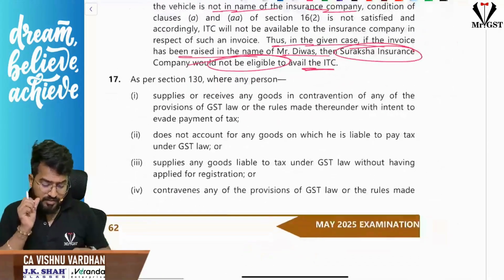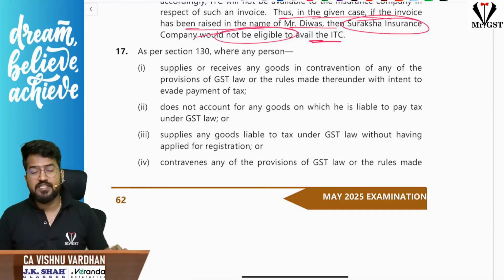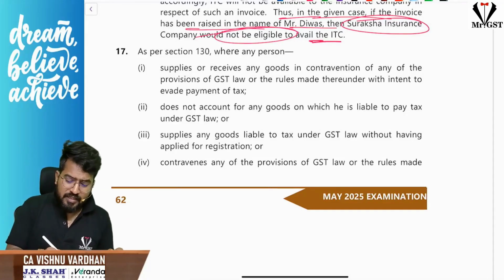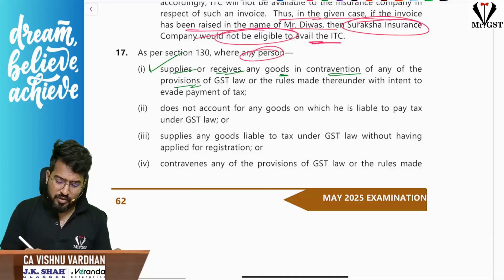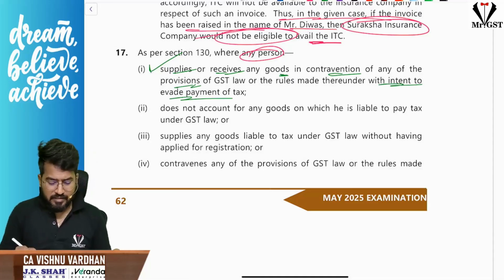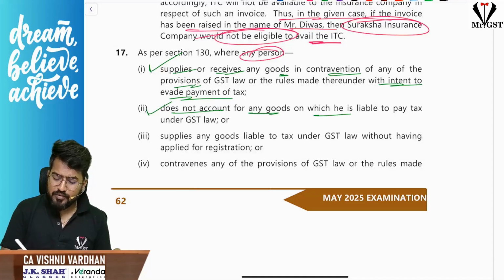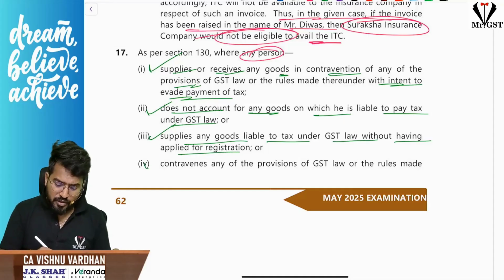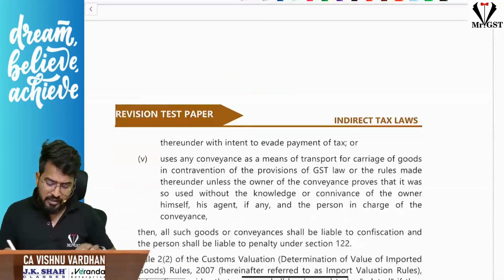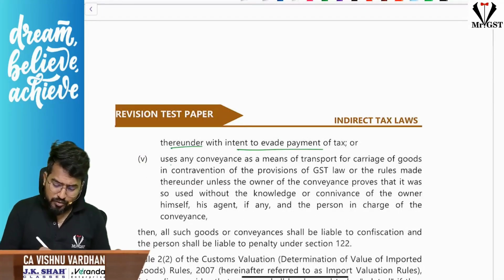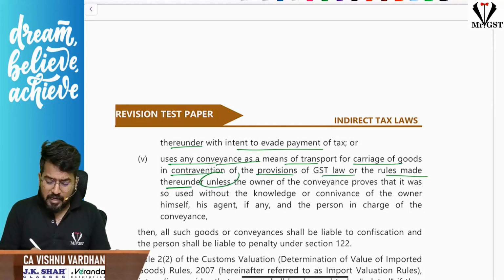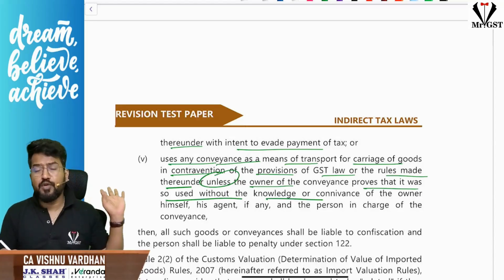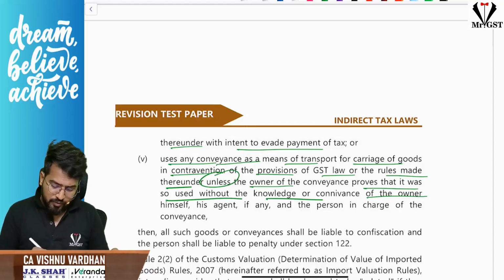Coming to question number 17. What are the cases where goods and conveyances are liable for confiscation under section 130? When any person supplies or receives goods in contravention of any provisions of this law with intent to evade tax, does not account for any goods on which he is liable to pay tax, supplies any goods liable to tax under GST law without having applied for registration, contravenes any provisions of GST law or rules made thereunder with intent to evade payment of tax, or uses any conveyance as a means of transport for carriage of goods in contravention of provisions of GST law or rules, unless the owner proves that it was without his knowledge or that of his agent.